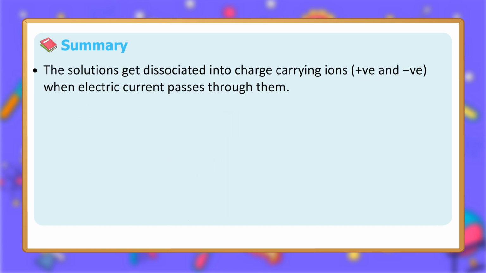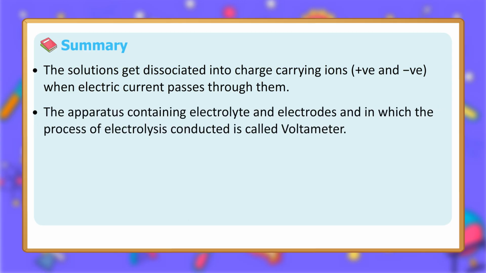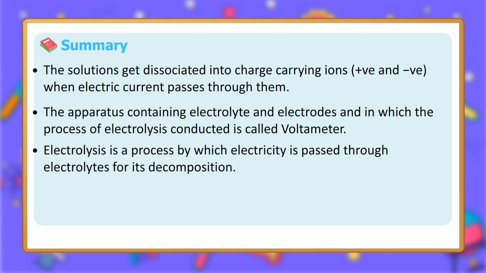The solutions get dissociated into charge-carrying ions, plus ve and minus ve, when electric current passes through them. The apparatus containing electrolyte and electrodes, in which the process of electrolysis is conducted, is called a voltameter. Electrolysis is a process by which electricity is passed through electrolytes for their decomposition.